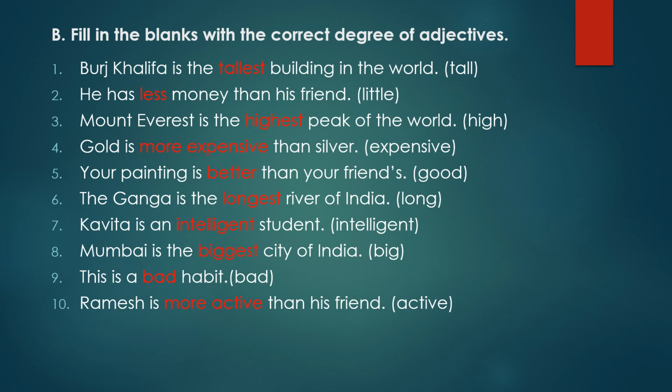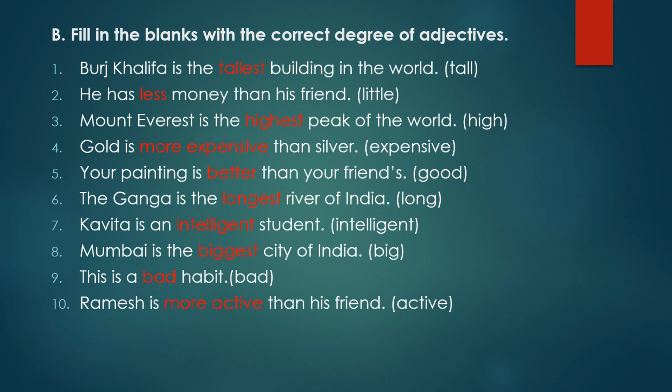Kavita is an dash student. The word adjective here is intelligent. Now children, here Kavita is not compared with anyone. Okay, so there is no comparison here. So what we will do, we will use positive degree of it. Positive degree of adjective means as it is, we will use this adjective in the bracket here. That is, Kavita is an intelligent student.